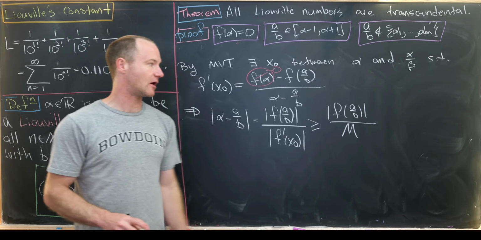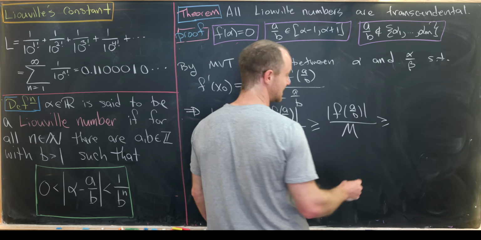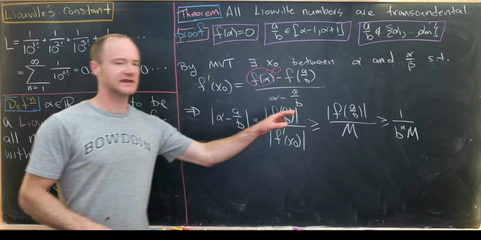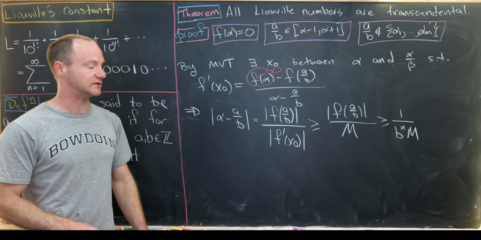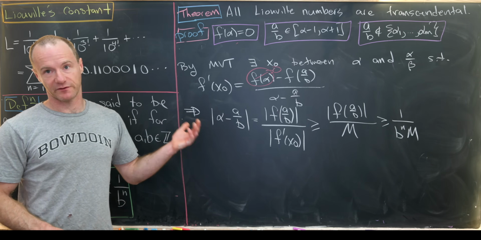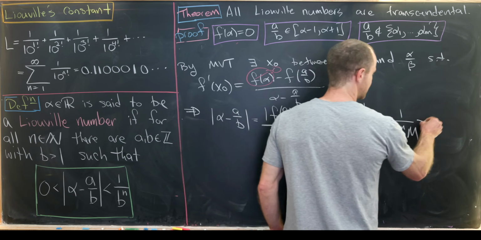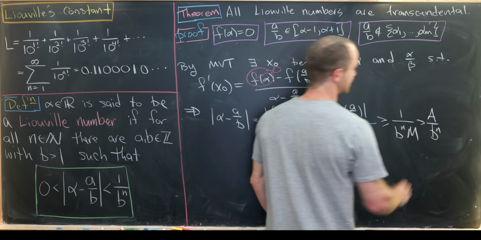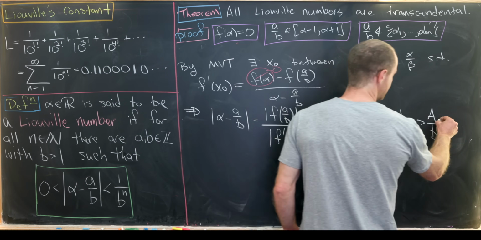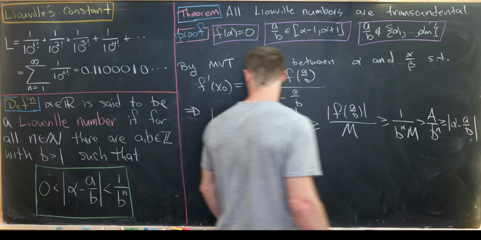But then we can actually bound this guy as well. And this guy is bound by 1 over b to the n. So that gives us 1 over b to the n times m. I think we need to explain that a little bit, but we'll get to that at the end of this whole thing. But then, again, by some of our construction of constants on the last board, we see that this is bigger than a over b to the n. But on the last board, we showed that a over b to the n was bigger than or equal to the absolute value of alpha minus a over b.